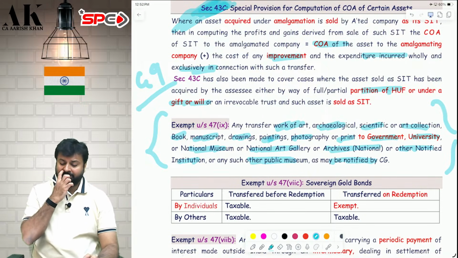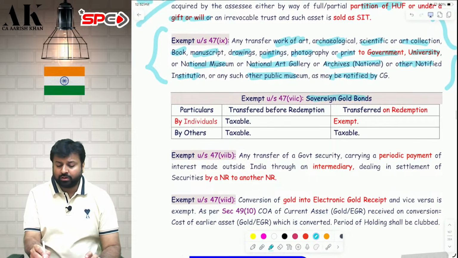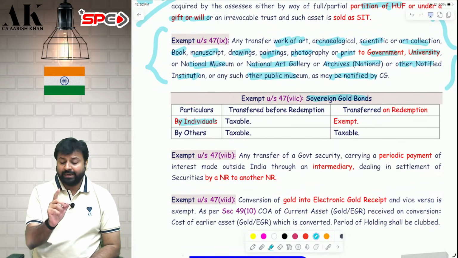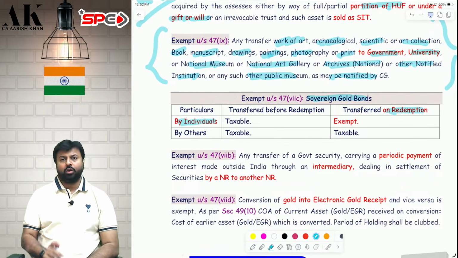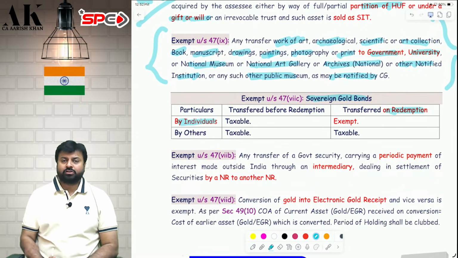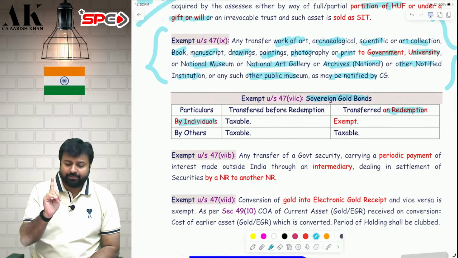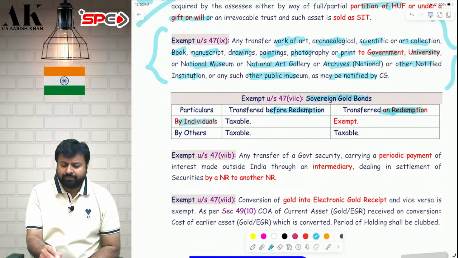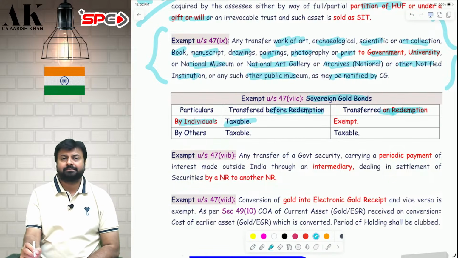I hope it is clear to all of you. Next one, sovereign gold bond. Sovereign gold bond is exempt for individuals provided they transfer on redemption, on maturity. So if a sovereign gold bond is transferred on maturity by an individual, it is exempt. What about if it is transferred before redemption? Then it is taxable.